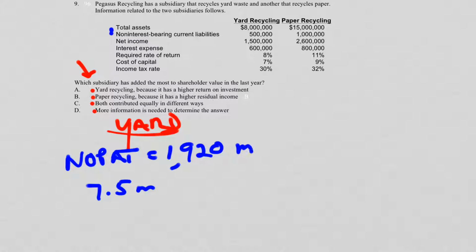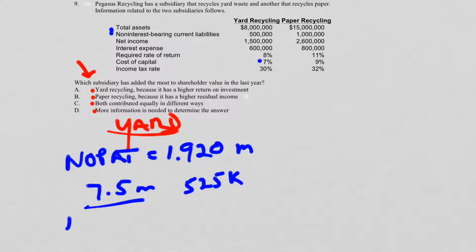This is also a million. Should be the best way to say it. It is 1.92. All right, so now we can actually do ROI, but before doing that, let's figure out the cost of capital, because we're going to need that for residual income anyway. Cost of capital is the 7.5 multiplied by the cost of capital given to us in the problem, and there you see it, 7%. So 7.5 million times 7% is 525. So that's our cost of capital, 525K.